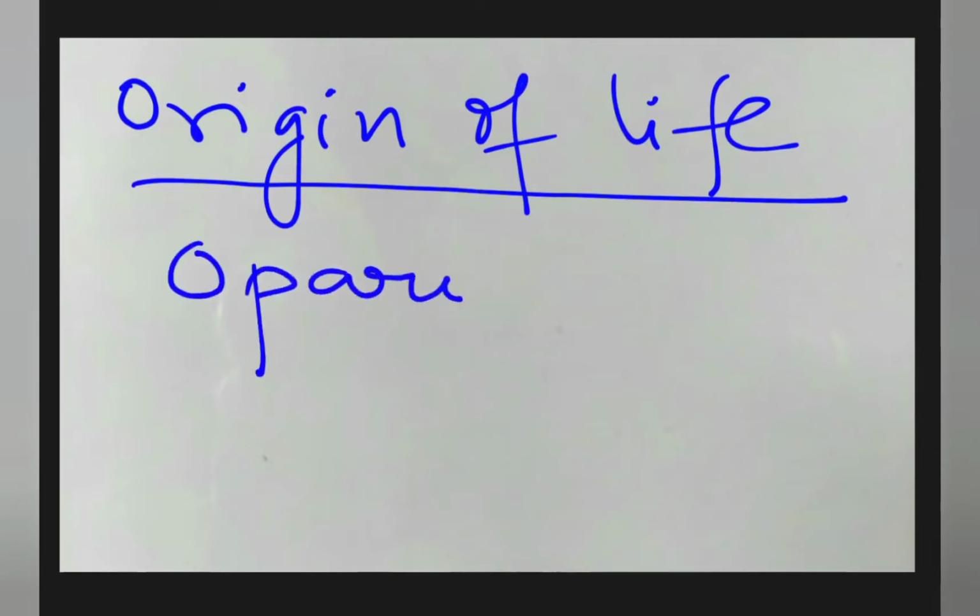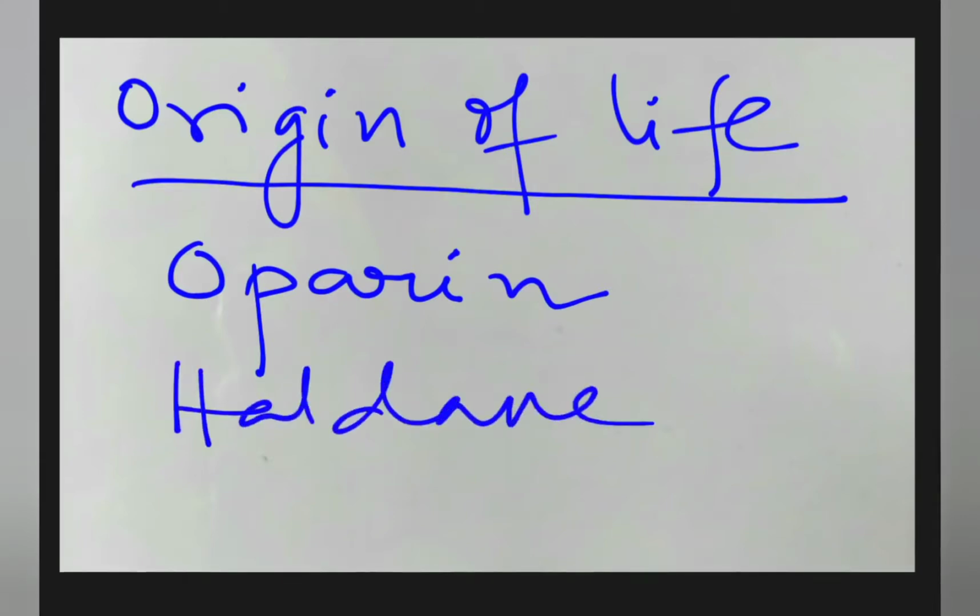In short, we will call him Oparin. The other scientist is J.B.S. Haldane. Other than these two, all the theories were rejected. The concepts of these two people about the origin of life have been accepted by all. Both scientists were proposers of chemical evolution behind the origin of life forms.